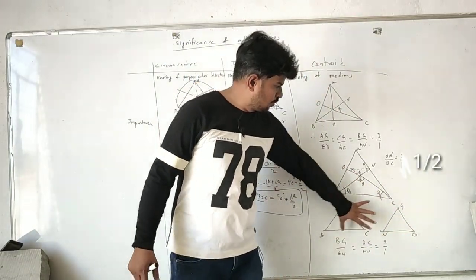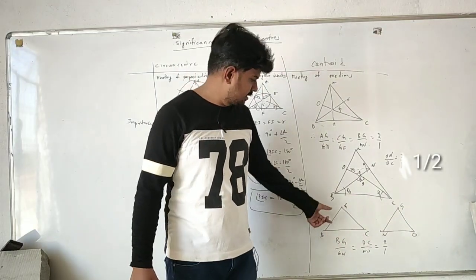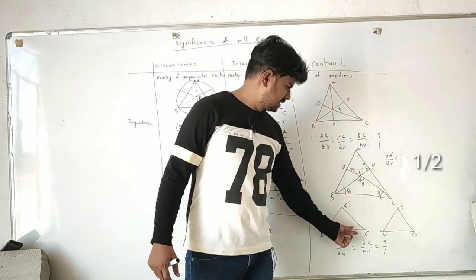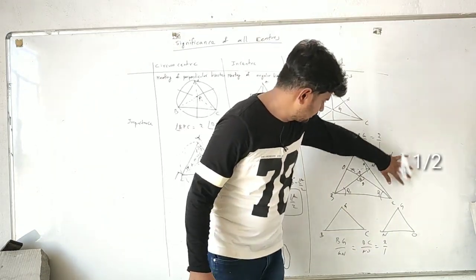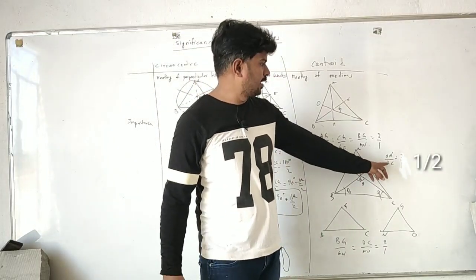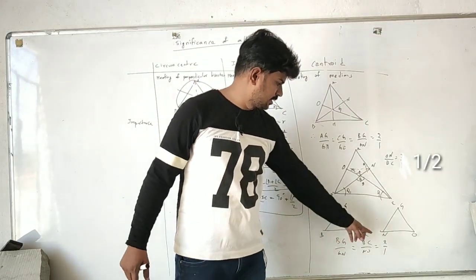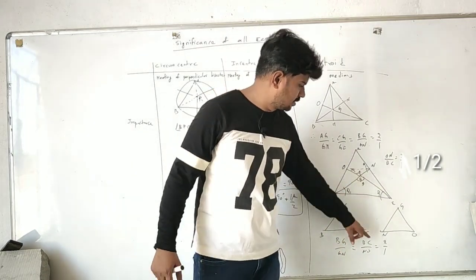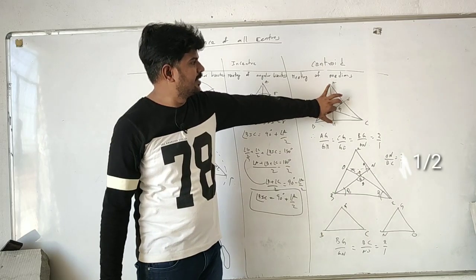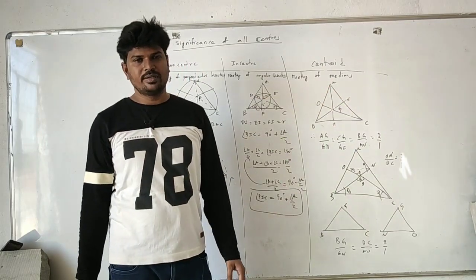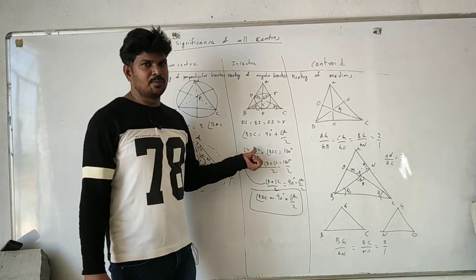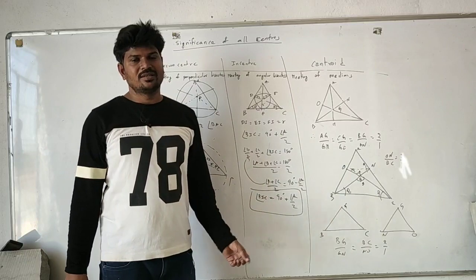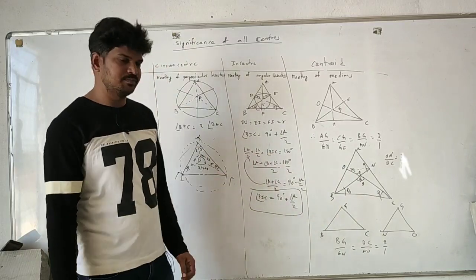Now both the ratios are proportional, both sides are proportional. That is BG by NG is equal to BC by NO is equal to CG by OG. From here we know ON by BC is equal to 1:2. If you substitute it here, BG by GN is equal to 2:1. Always the centroid divides the median in the ratio of 2:1. Got it? Here the angle is double. Here the opposite remaining angle is half plus 90 degrees. Here it is 2:1. These are the important facts. We will use these for solving problems.